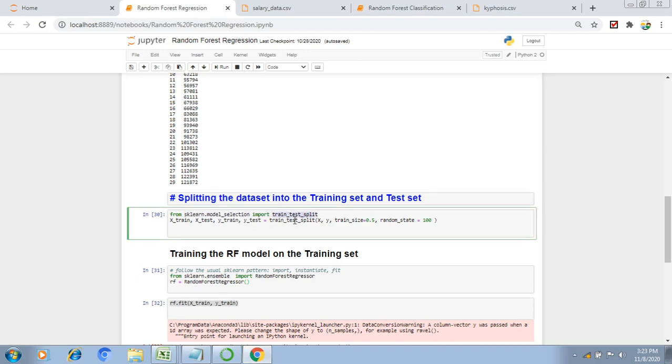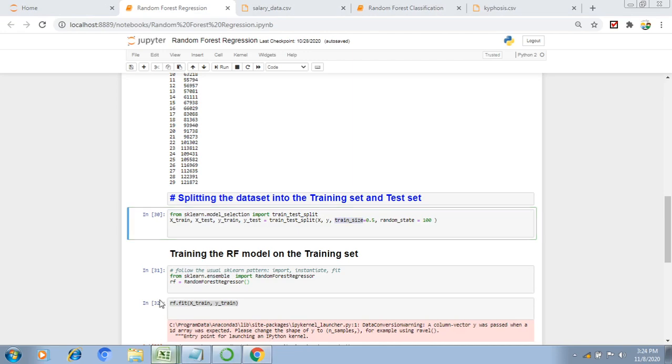This is the method I use to split my X and Y into 4 parts. I pass my X, years of experience, and Y, salary, the complete data, and here I mention how I want to divide it. For example, train size is 0.5 and test size is also 0.5.